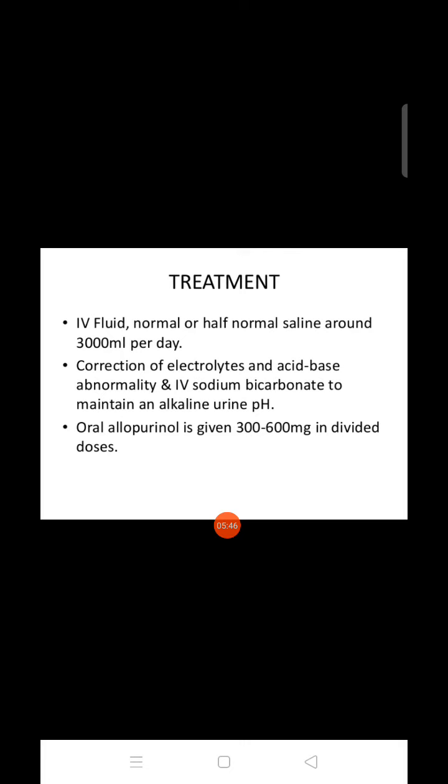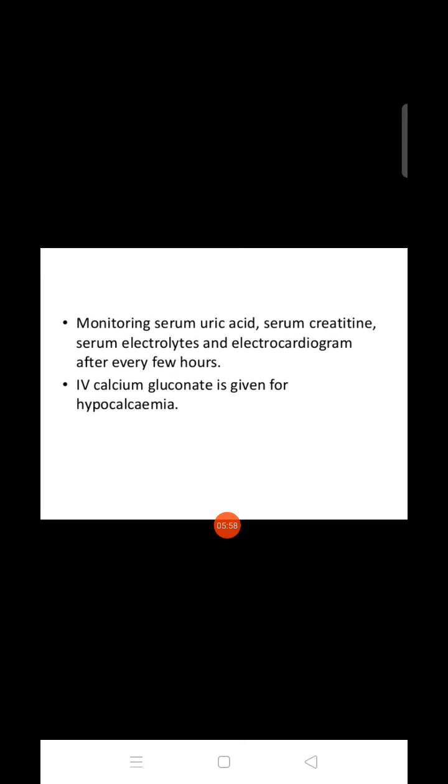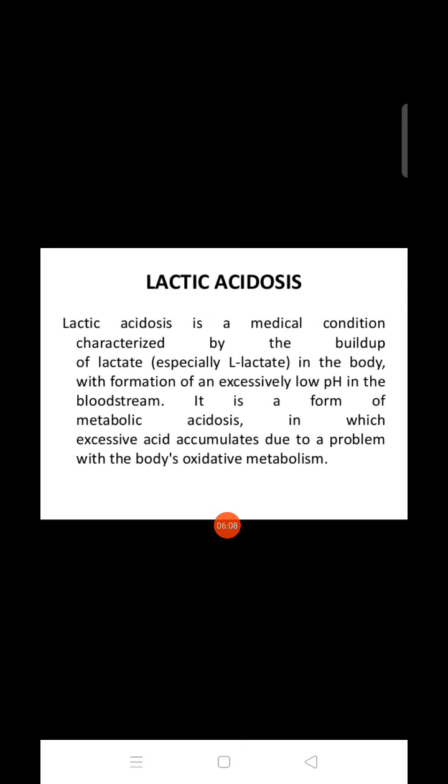Okay, these are the treatments for tumor lysis syndrome. We give the IV fluid and the correction of electrolytes. Oral allopurinol is given 300 to 600 mg in divided doses. Monitoring serum uric acid, creatinine level, and ECGs after every few hours, and IV calcium gluconate is also given in the case of hypocalcemia.